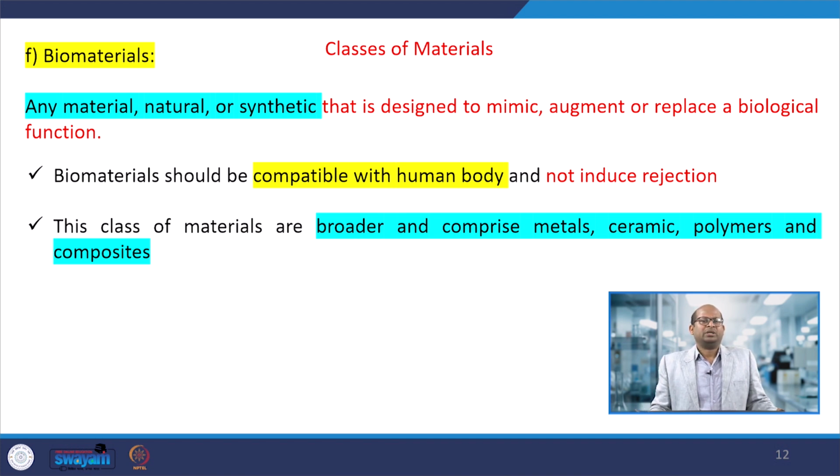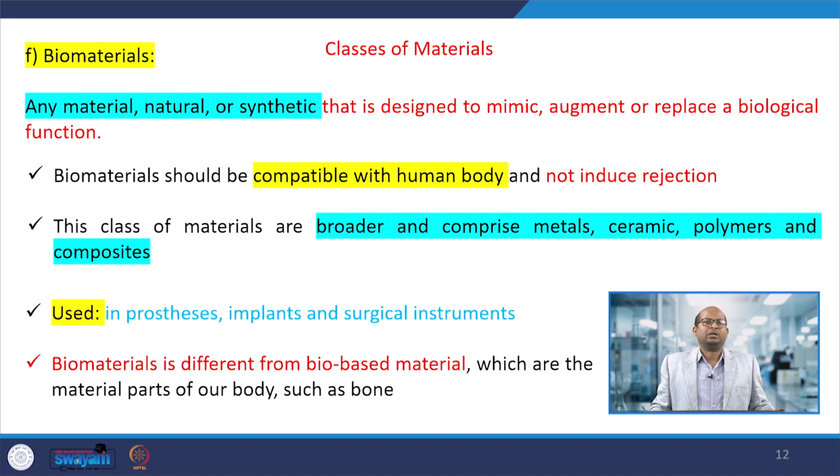We can prepare and use them as substitutes where required. There are a lot of applications of biomaterials, that is prostheses, implants or surgical instruments. In many places biomaterials can be applied.